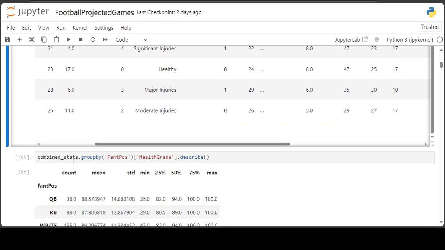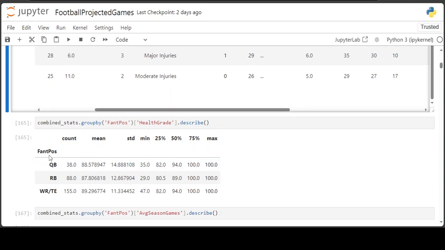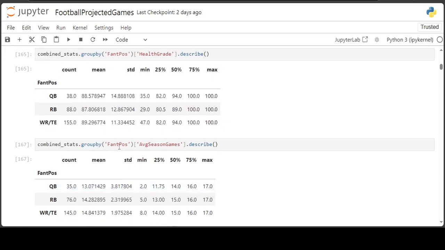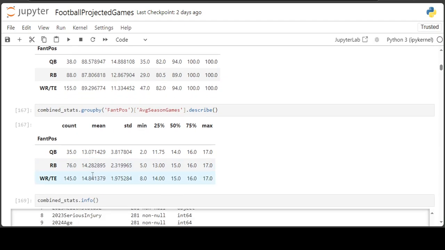So if we go down here and do a group by from the data frame for fantasy position and health grade, we're filtering for the fantasy position, then getting the mean of the health grade, so it's around 88. Then if we do a group by with fantasy position and the average season games, it's around 14 for running backs, wide receivers, and tight ends. It's going to be lower for the quarterbacks just because the backups are factored in right here. If it was just the starters, it would probably be 14, like the running backs and wide receivers.